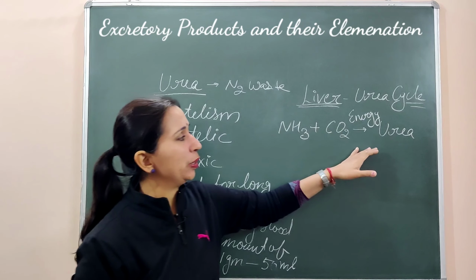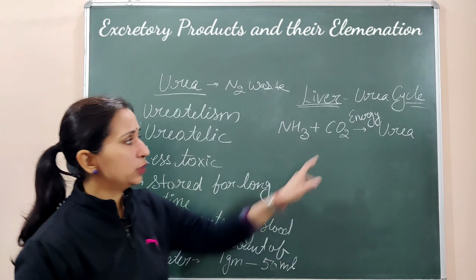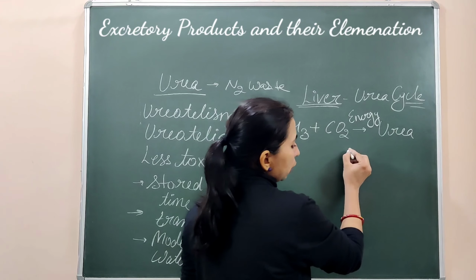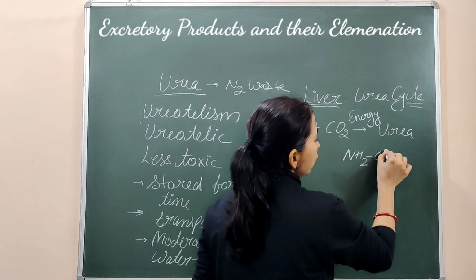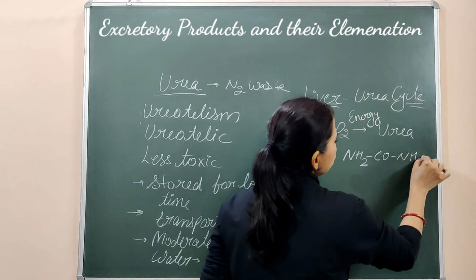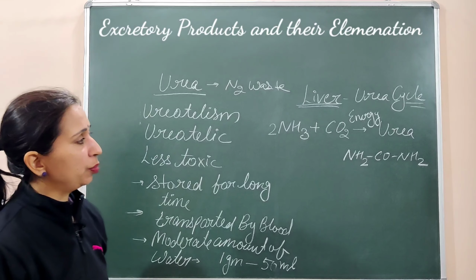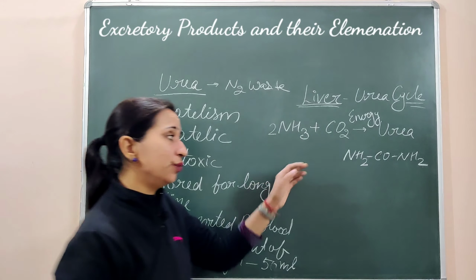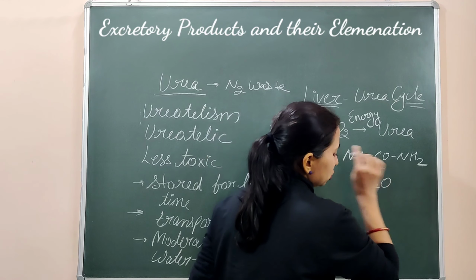उन्हें कुछ एनर्जी एक्सपेंड करनी पड़ेगी फॉर कन्वर्जन ऑफ दिस अमोनिया इनटू द यूरिया. दिस वन इज एन एनर्जी कंज्यूमिंग प्रोसेस. If we write the formula of the urea, we can say that urea is represented as NH2, CO, and NH2. Means two amino groups are there. So two ammonia molecules will be there. So two ammonia molecules join with the carbon dioxide. Then they form the urea, and water is also eliminated in this process.